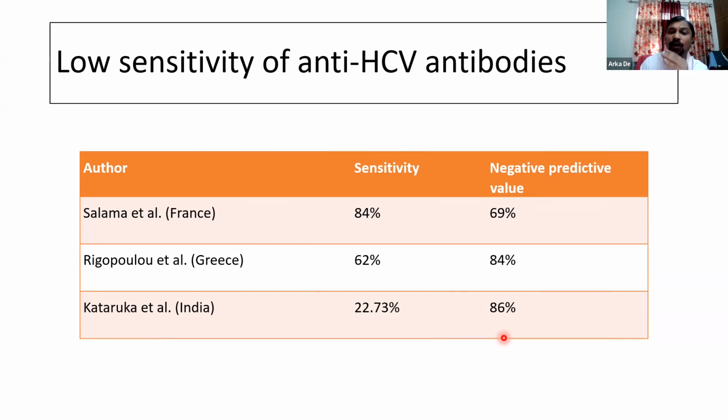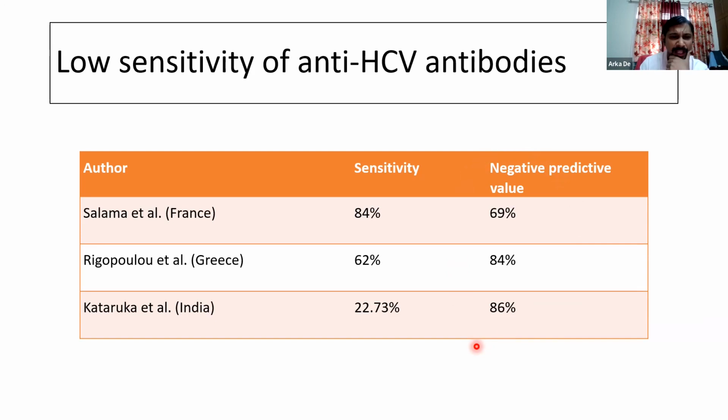And the reason for that was that the PCR tests that were used at that time had a much higher lower limit of detection as compared to the assays that we are using nowadays, which can detect the virus down to only around 10 to 15 units.